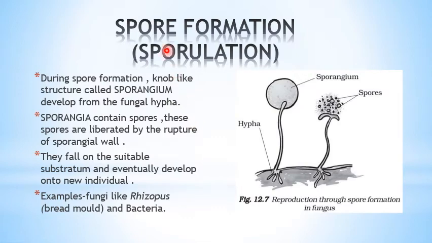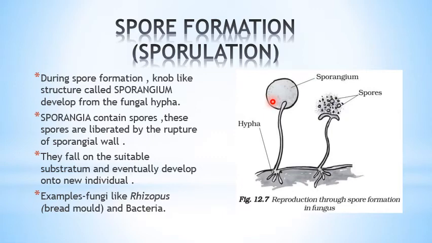The next and very important mode is spore formation, another name is sporulation. During spore formation, a knob-like structure, a sac-like structure called the sporangia, develops from the fungal hyphae. This stem-like structure of the fungi is known as the hyphae, and at the tip of the hyphae you will have a knob-like, sac-like structure called the sporangia, and it contains the spores inside.